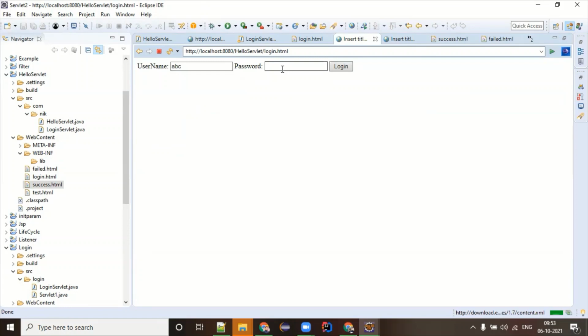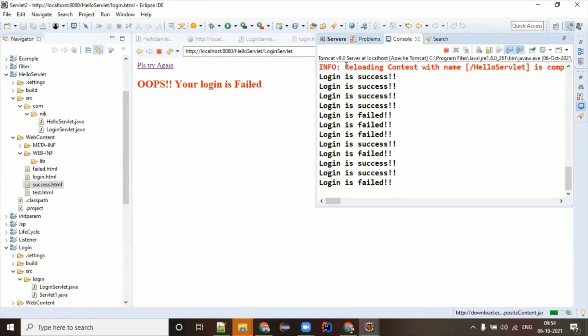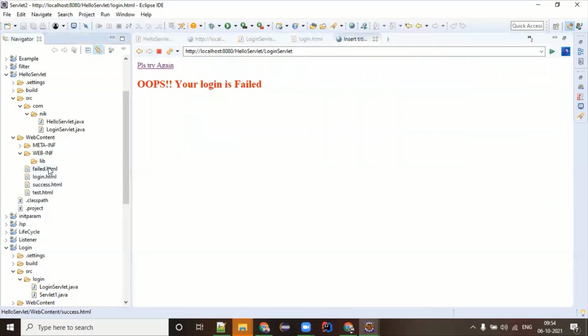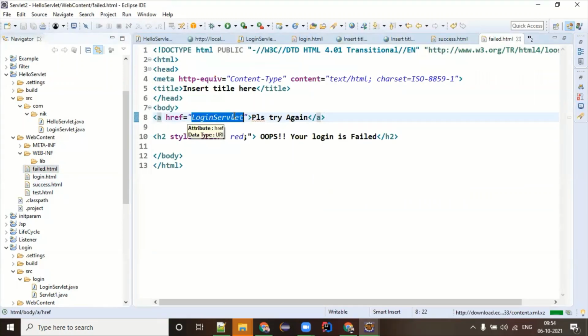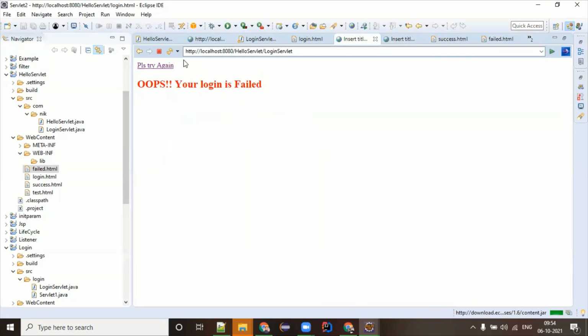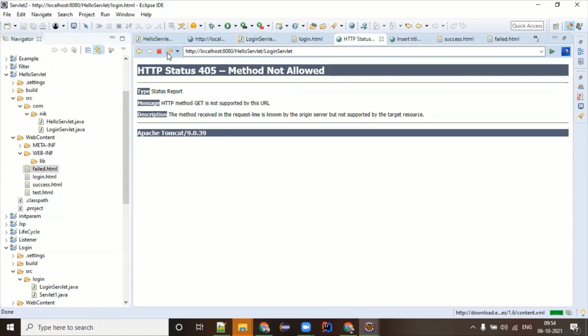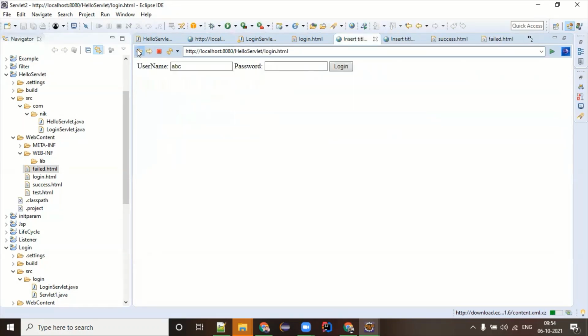ABC, XYZ, or something else, failed. Please try again. Please try again should bring you to the login.html again. Let me check that. No. Login.html. Please try again. Needs to be refreshed.